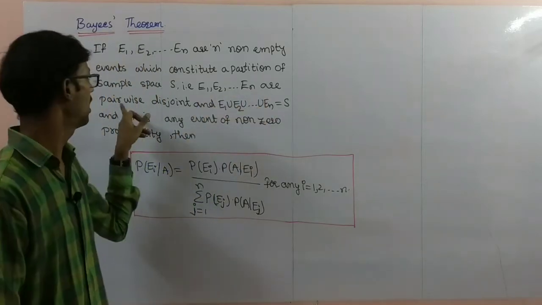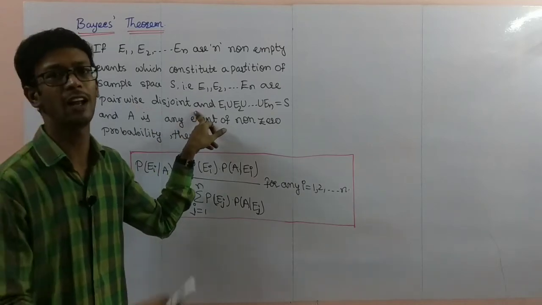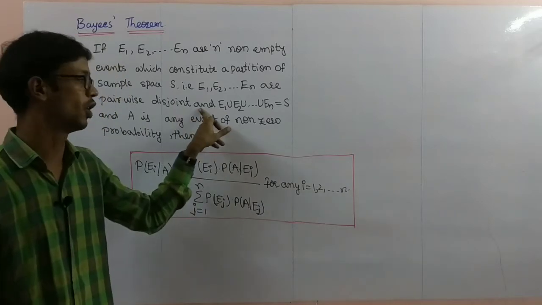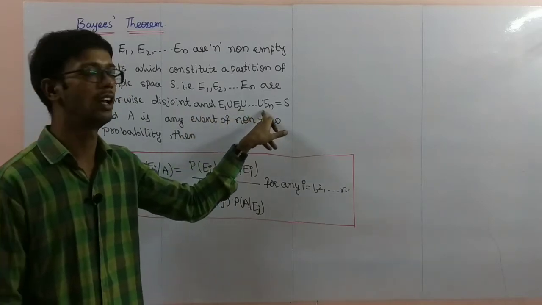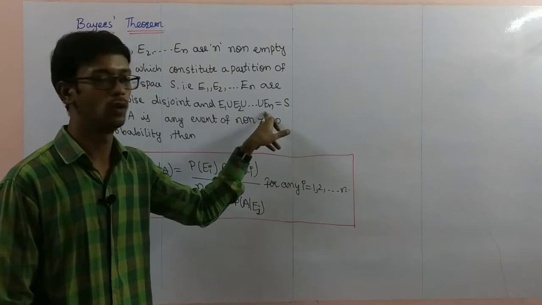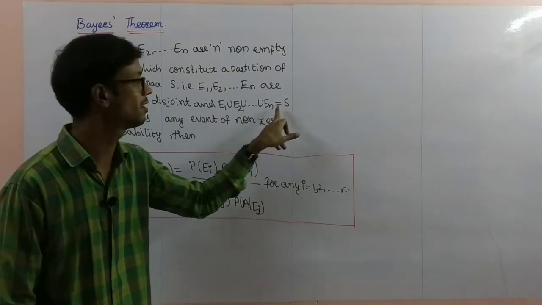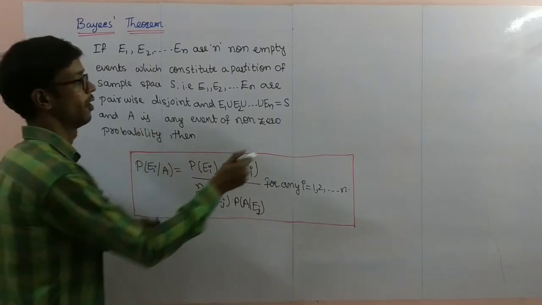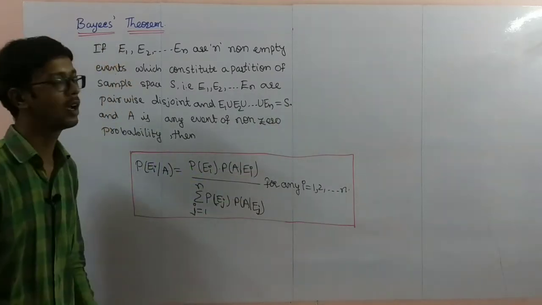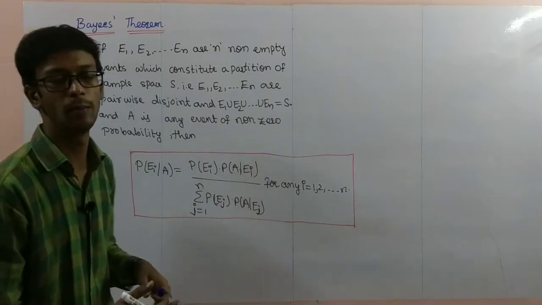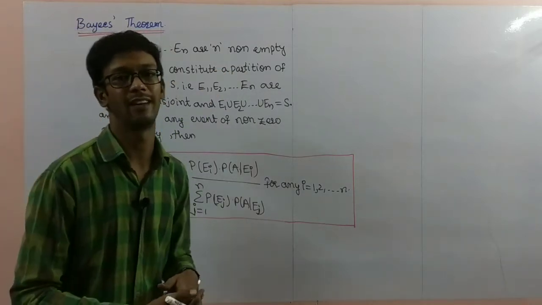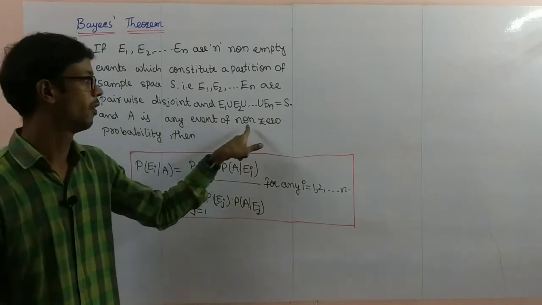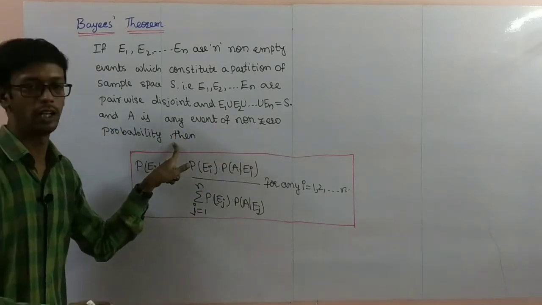E1, E2 are pairwise disjoint, and the union of E1, E2, up to En equals the sample space, that is exhaustive. That is the definition, and they are non-empty, so the probability must be greater than 0. Next, A is any event of non-zero probability.